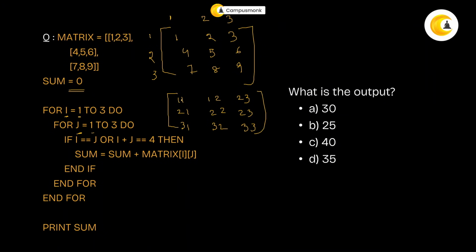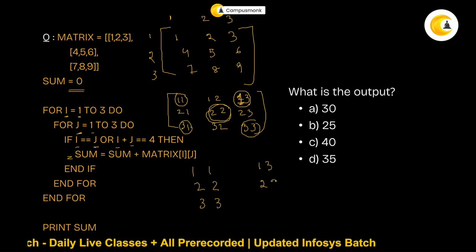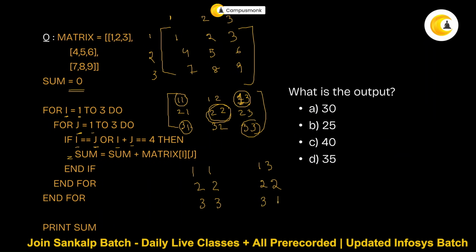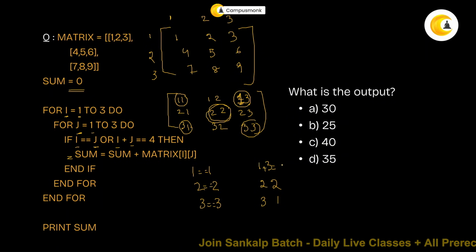Okay. Now it says that you are going to calculate the sum if i is equal to j or i plus j is equal to 4. Now i equals j only when the numbers are the same, only when the indexes are the same, correct? So it can happen in three cases: 1,1, 2,2 and 3,3. When will your i plus j be equal to 4? I'm sorry, this should be 1,3 and not 2,3. So it can either be at 1,3, 2,2 or 3,1, right? So these are equal and these sum to 4.